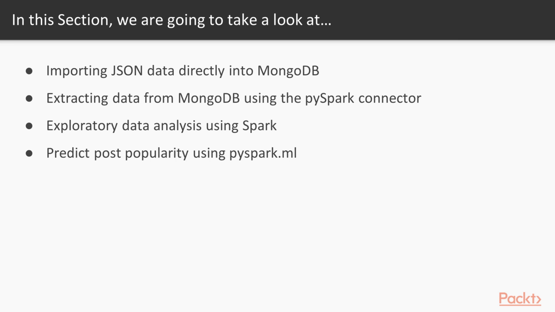In this section, we're going to look at importing JSON data directly into a MongoDB database. In this case, the JSON data comes from the Reddit platform, which I'm going to discuss shortly. Then we'll look at how we can extract that data from MongoDB using the PySpark connector. We'll do some exploratory data analysis using Spark, and we're going to build up to building a predictive model to try and predict which comments on Reddit are popular using PySpark.ml, the machine learning library in Spark.